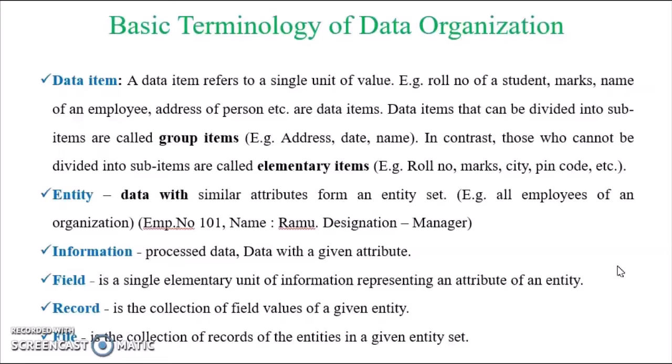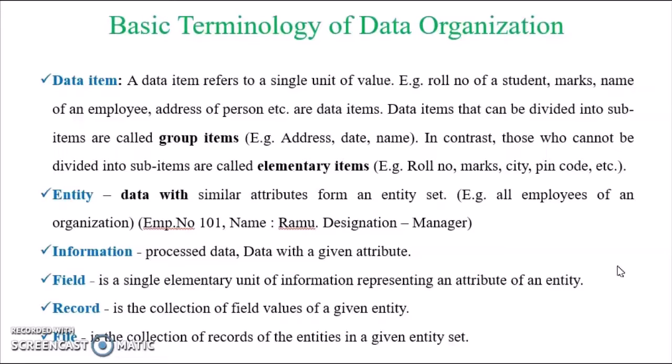The next terminology is field. Field is a single elementary unit of information representing an attribute of an entity. If I say a single specific employee detail, then it is called a field. For example, employee number is a field, name is a field, designation is a field.